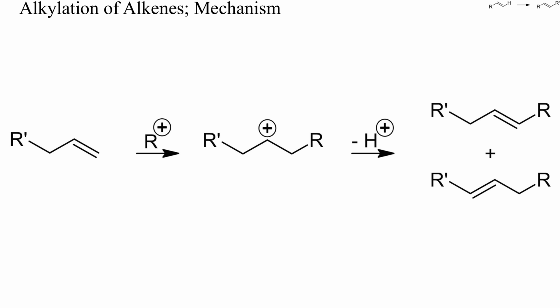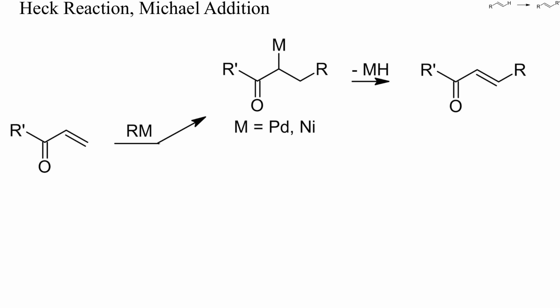A number of different strategies have been reported to alkylate or arylate alkenes. Olefins can be alkylated by carbocations, like the Friedel-Crafts alkylation of arenes. Mixtures of olefinic isomers or other products may result, however. Another strategy is the Heck reaction.